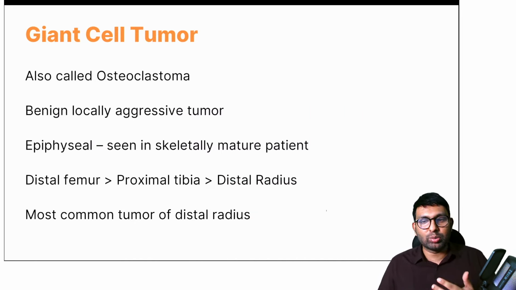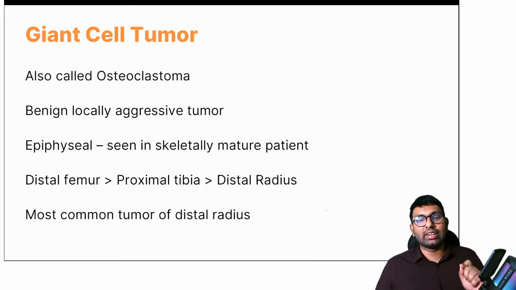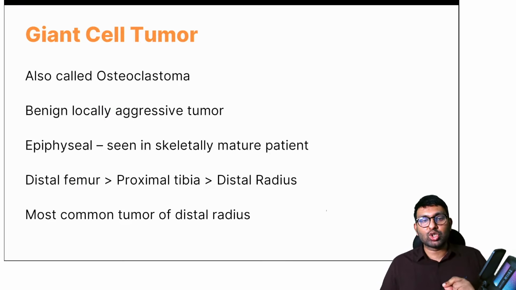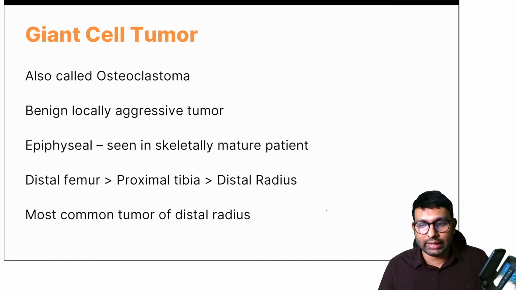So we know giant cell tumor is also called osteoclastoma. It is a benign, locally aggressive lesion. Like Dr. Jain said, it is a locally aggressive tumor. It is epiphyseal, seen in skeletally mature patients. Which is the most common site? Distal femur, more than proximal tibia, more than distal radius. And it is the most common tumor of the distal radius. I've shown you in that image also, that distal tumor, any tumor comes, you mark it as GCT.